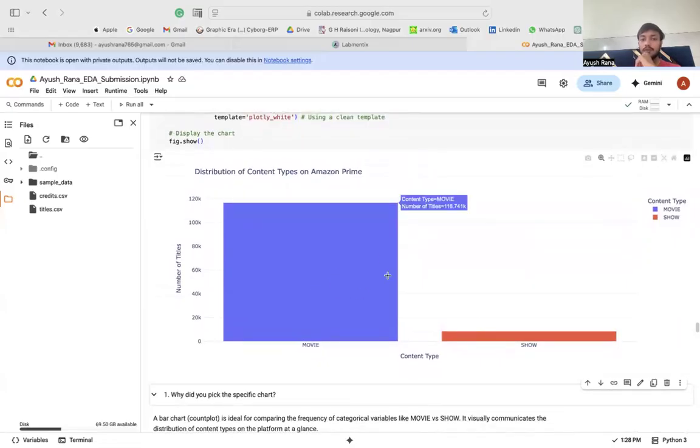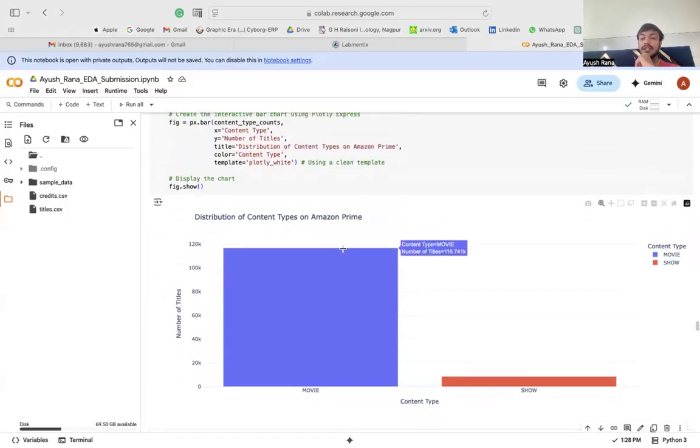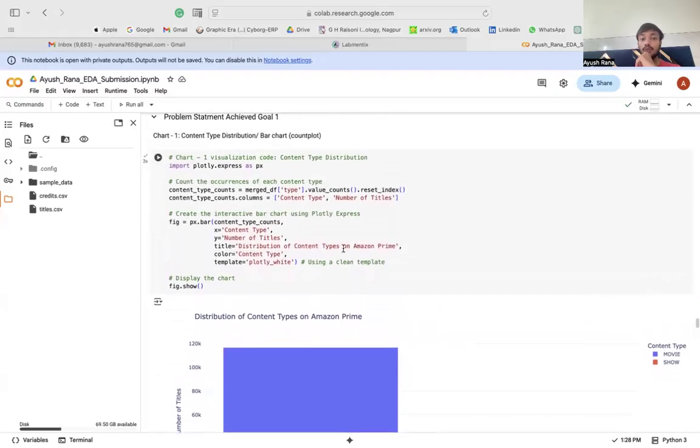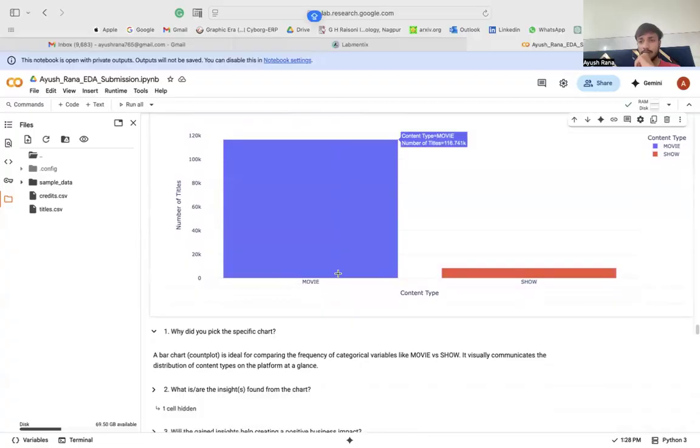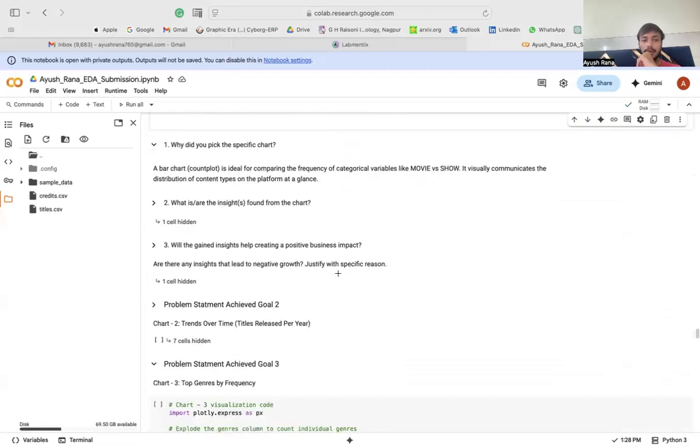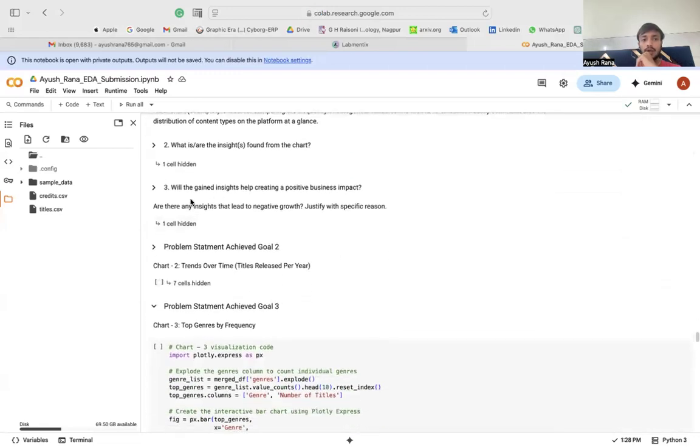And you must be wondering that when I click on this particular section, I get the content type and the number of titles. This has been built with Plotly. For interactive dashboards or interactive charts and visualizations, you need to use Plotly as well.